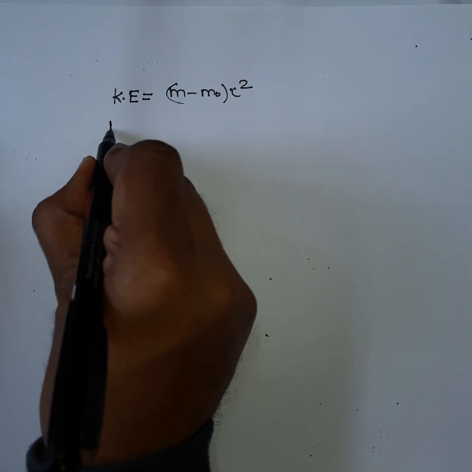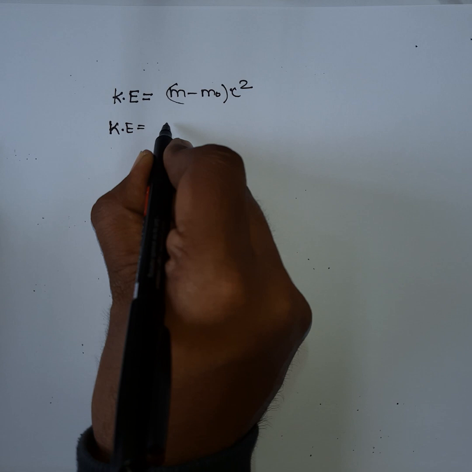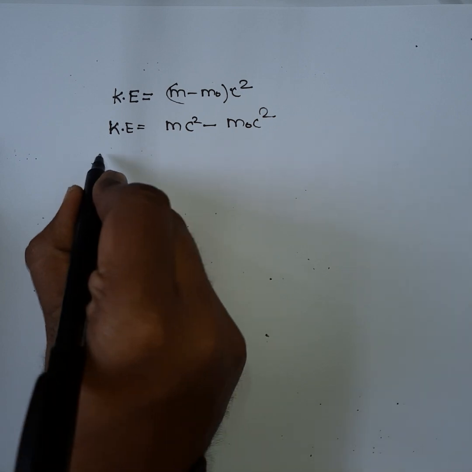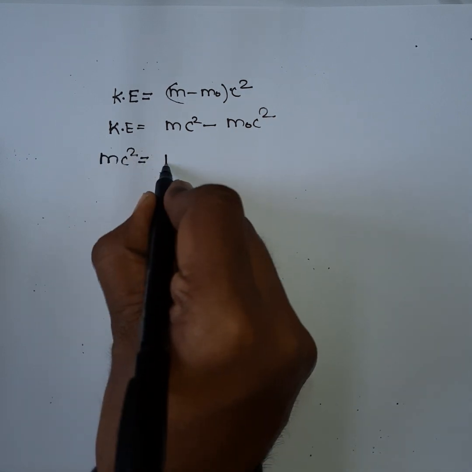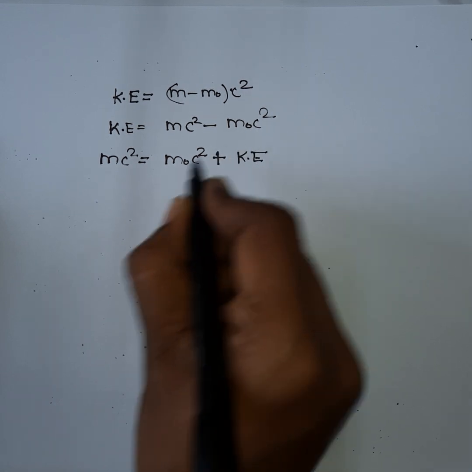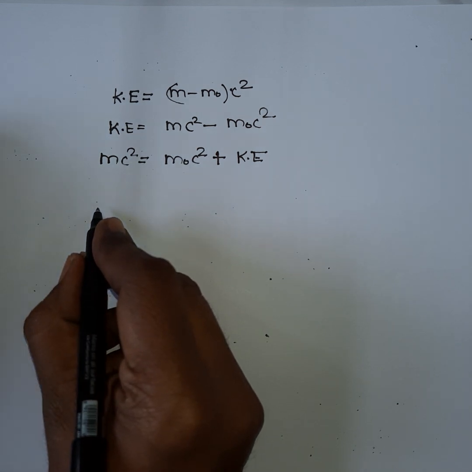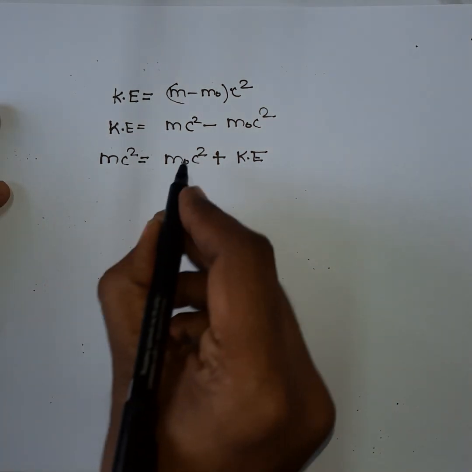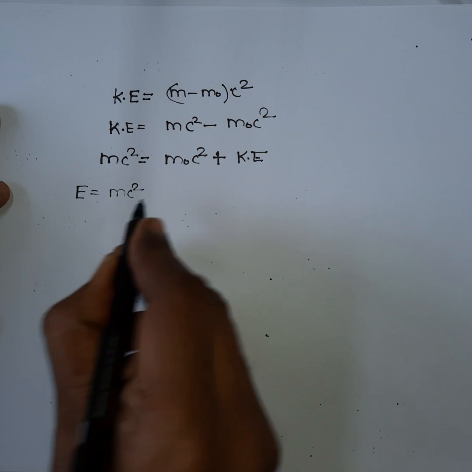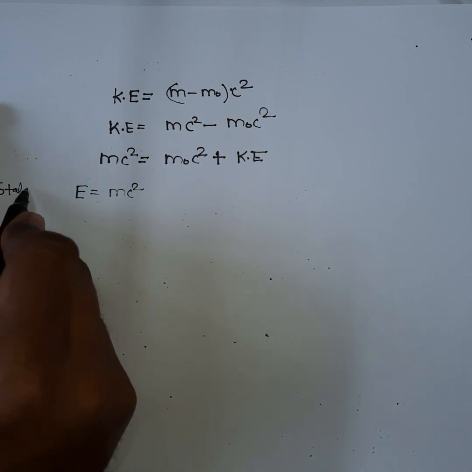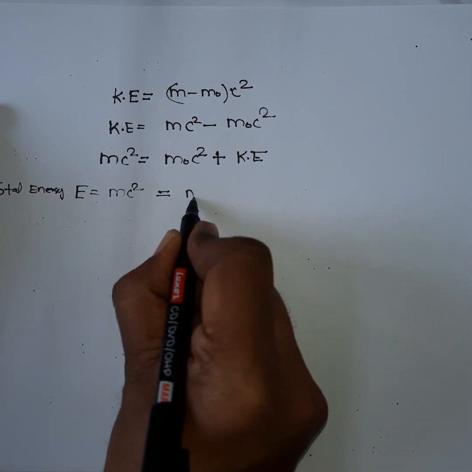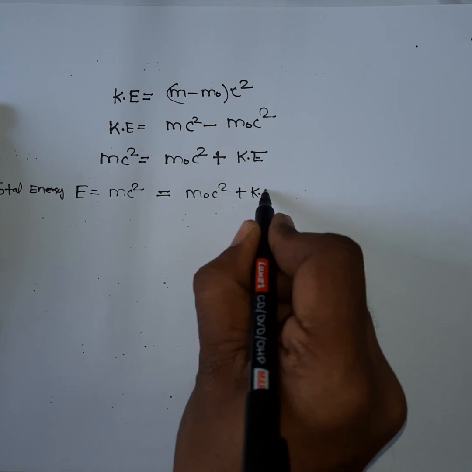Now you can write it as mc square minus m naught c square. So you can write it as mc square is equal to m naught c square plus kinetic energy. You can call this term E is equal to mc square as total energy. So the total energy can be written as E is equal to mc square, and that is equal to m naught c square plus kinetic energy.